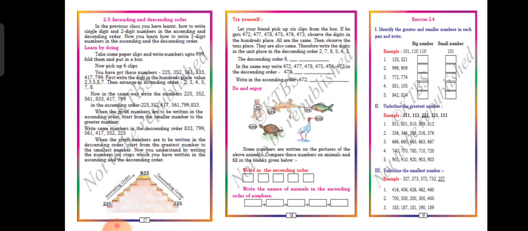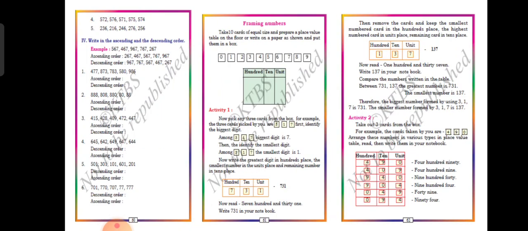In exercise 2.4, they have given: identify the greater number and the smallest number. Okay, so find that out and write. Very, very simple one. In Roman letter 4, ascending order you should write, next descending order you should write. Is that clear, children?